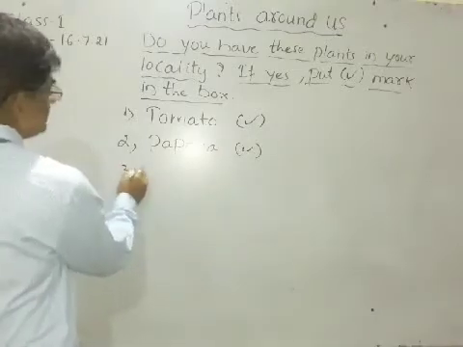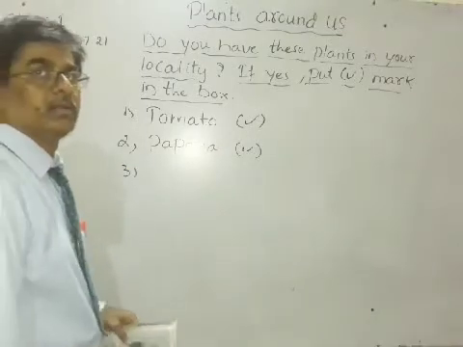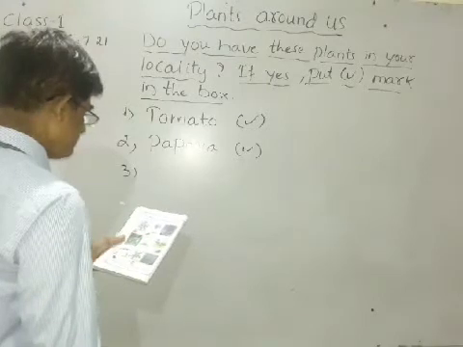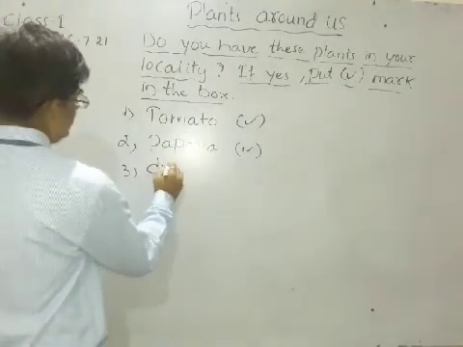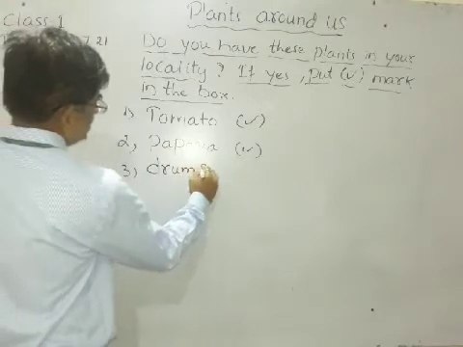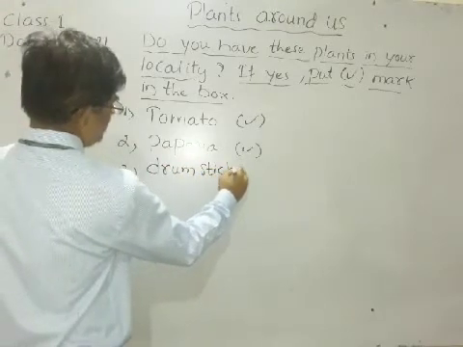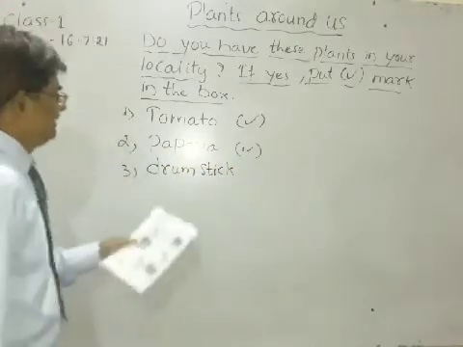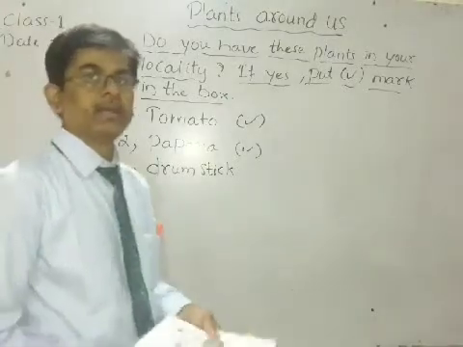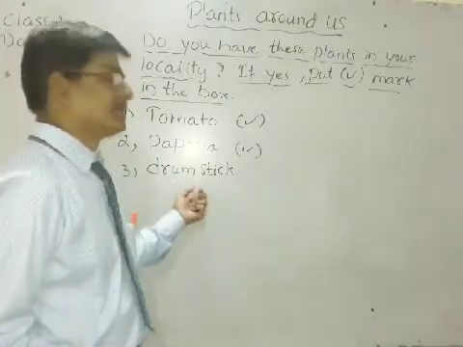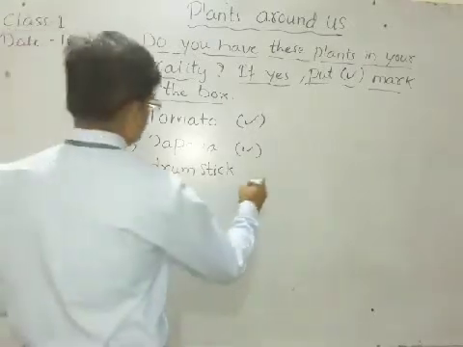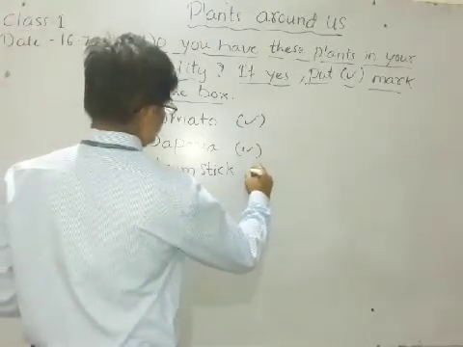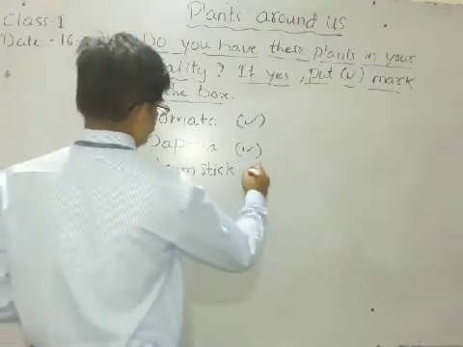Next, third one, drumstick. Drumstick is also used as a vegetable, and in Kannada it is called nugekai. So it is the name of a vegetable. If it is there, put a right mark.